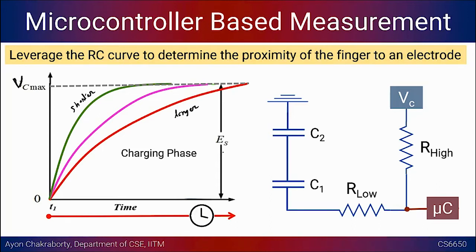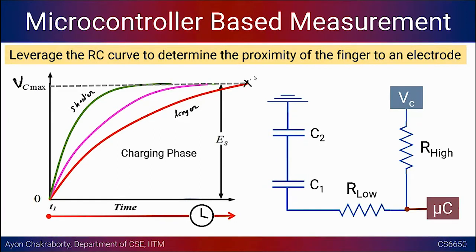When we start charging the capacitor, and the current stops flowing, the potential difference across it is VC max, or VC, that is the potential difference applied across. How long does it take to reach that particular point? We are interested in that time, which in turn will tell us the approximate value of the equivalent capacitance. That's exactly what we want to know.